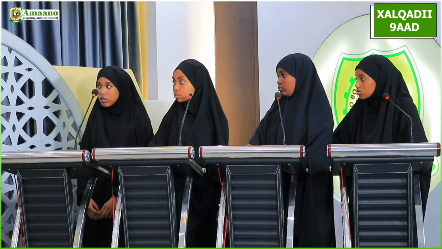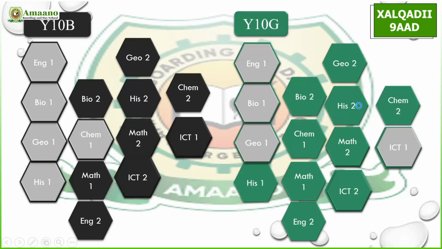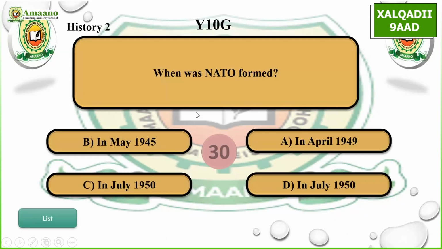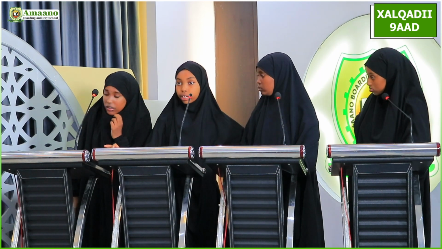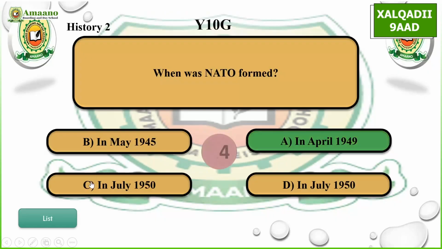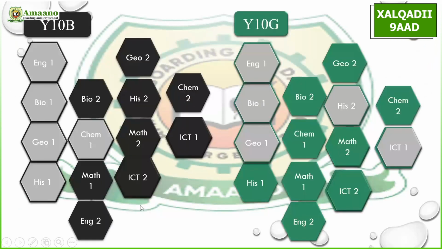Let's go to the girl side. Choose a question. History 2. When was NATO formed? A, in April 1949, B, in May 1945, C, in July 1950, D, in July 1950. A. A, in April 1949, correct.